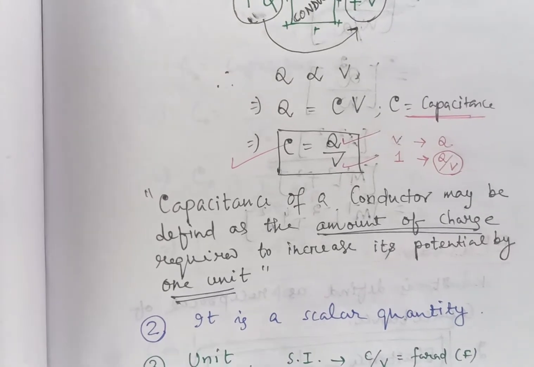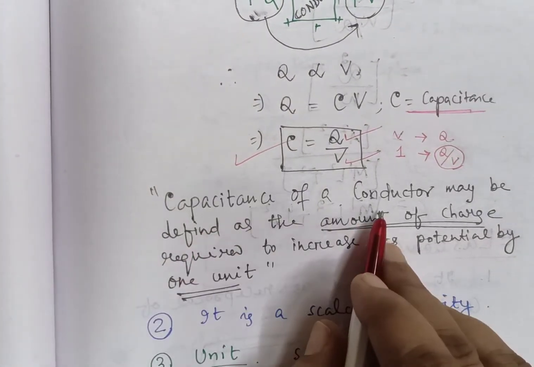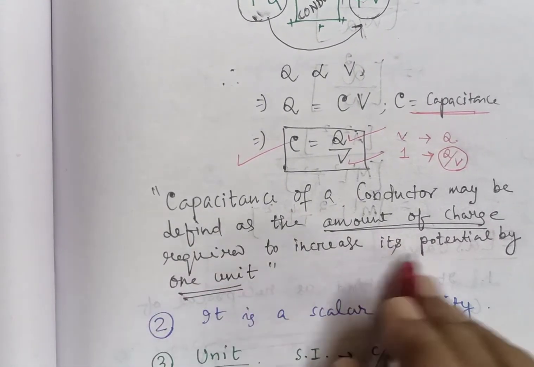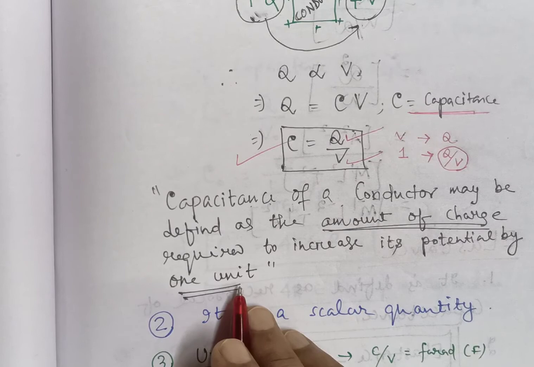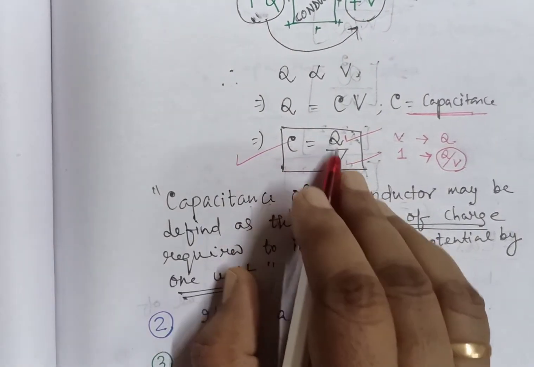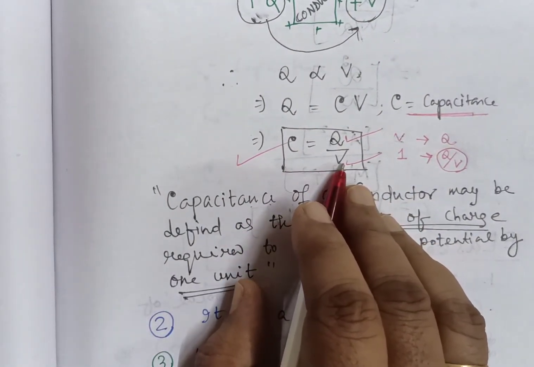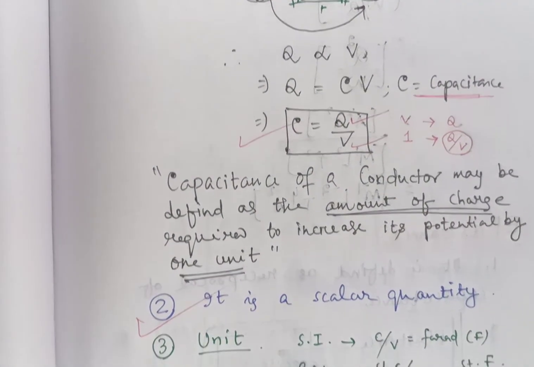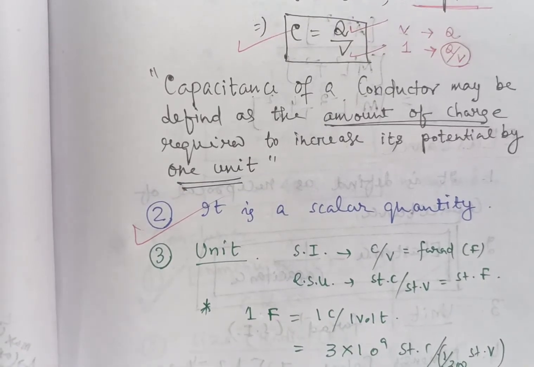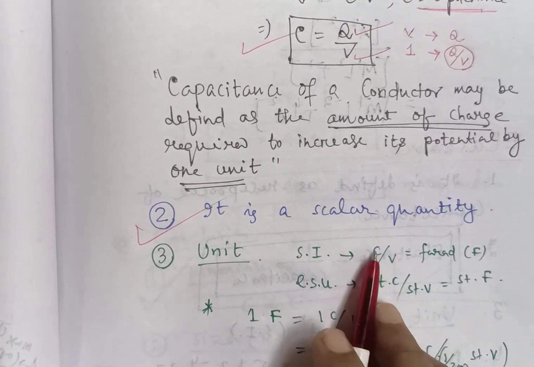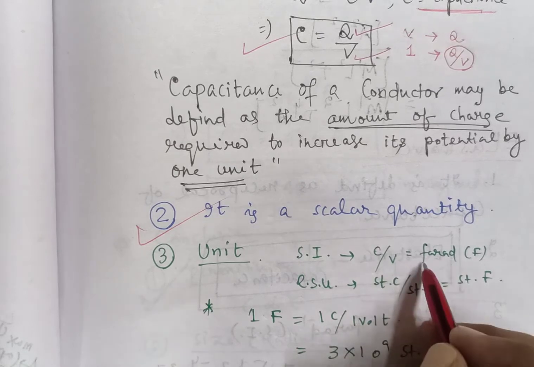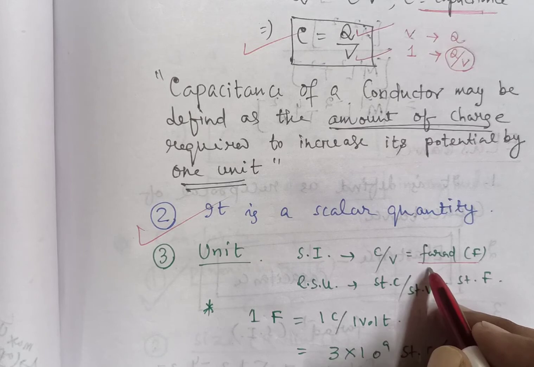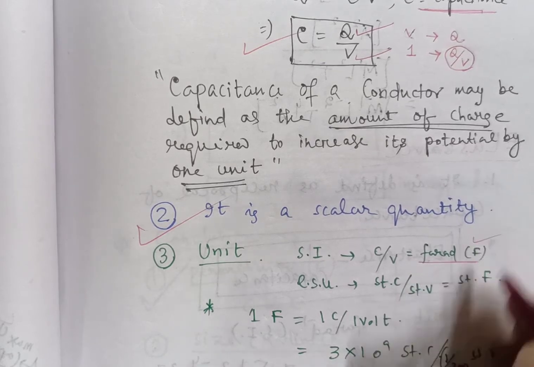So we can write that the capacitance of a conductor may be defined as the amount of charge required to increase its potential by 1 unit. It is a scalar quantity, as charge and electric potential are scalar quantities. So the capacitance of a conductor is a scalar quantity. Let's discuss its unit. As its formula is Q by V, its SI unit is coulomb per volt. We call it farad, not Faraday. Faraday is the unit of charge, but farad is the unit of capacitance.